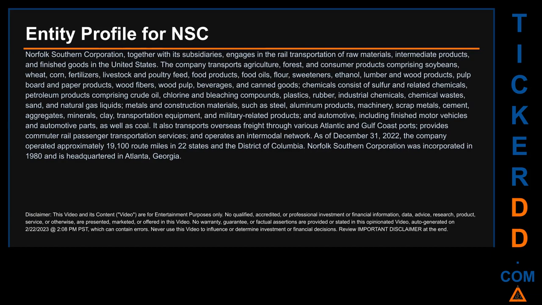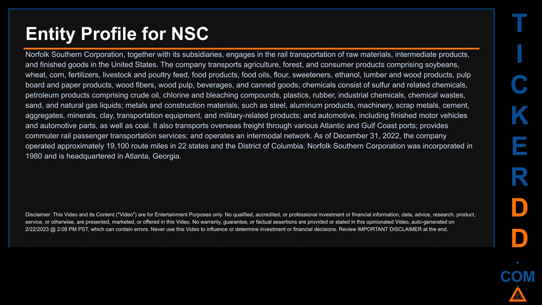Norfolk Southern Corporation, together with its subsidiaries, engages in the rail transportation of raw materials, intermediate products, and finished goods in the United States. The company transports agriculture, forest, and consumer products comprising soybeans, wheat, corn, fertilizers, livestock and poultry feed, food products, food oils, flour, sweeteners, ethanol, lumber and wood products, pulp board and paper products, wood fibers, wood pulp, beverages, and canned goods.